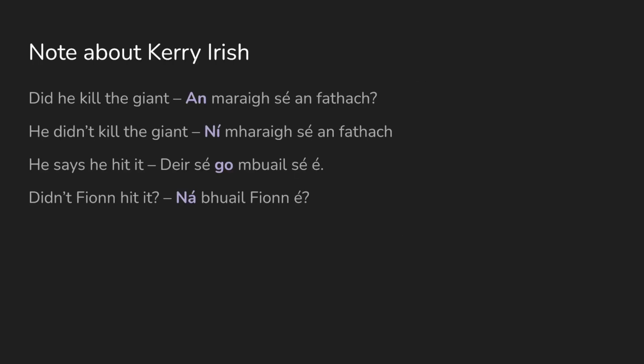In Kerry, some speakers will use the non-past verb particles even with regular verbs in the past tense. So you would have an mharaigh sé an fathach instead of mharaigh sé an fathach. Ní mharaigh sé an fathach instead of níor mharaigh sé an fathach. Deir sé go múil sé é instead of deir sé gur bhfuil sé é. And ná bhfuil fiún é instead of nár bhfuil fiún é. The past tense forms are still used sometimes though, so it's still good to know them.